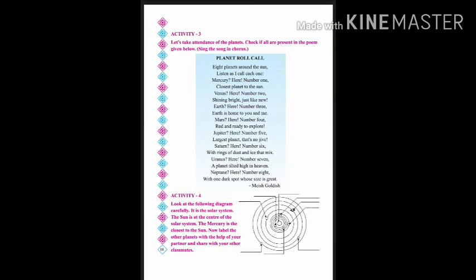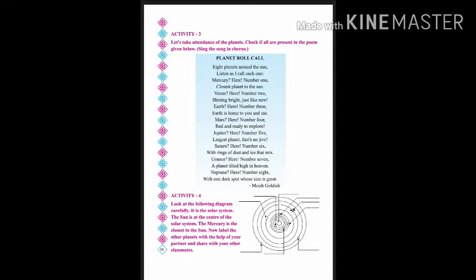So what a lovely poem which explains about each and every planet. Starting from, there are 8 planets. Mercury here is at number 1, which is the closest planet to the sun. Venus is at number 2, which is very bright shining. And Earth is the mother earth, that is the planet on which we live, the only planet where life is possible, where plants are there, animals are there.